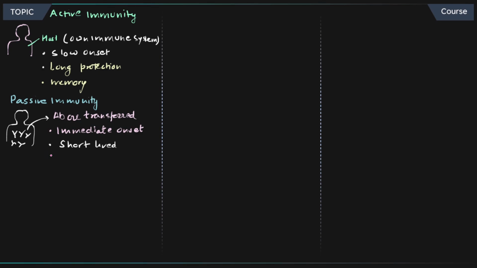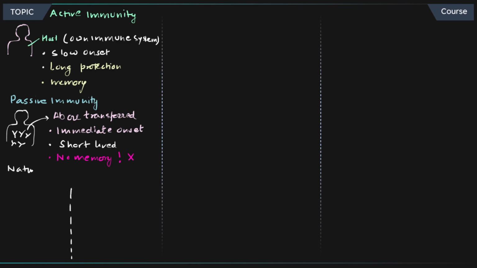It's going to go away very, very soon. And it will also not have memory response. So memory response is absent in case of passive immunity. So that was about the active and passive. Now let's understand natural active as well as natural passive.